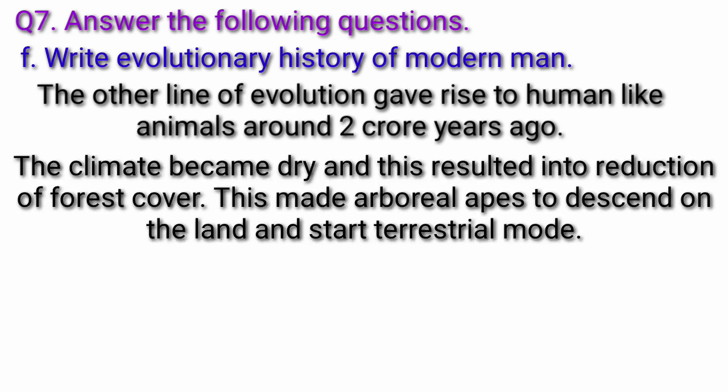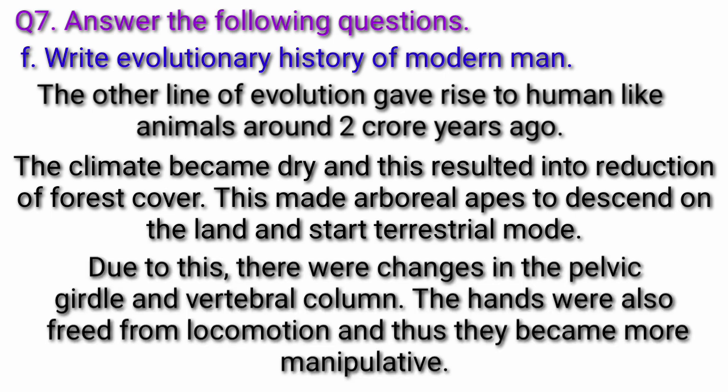The climate became dry and this resulted in reduction of forest cover. This made arboreal apes descend to the land and start a terrestrial mode. Due to this, there were changes in the pelvic girdle and vertebral column. The hands were also freed from locomotion and thus they became more manipulative.